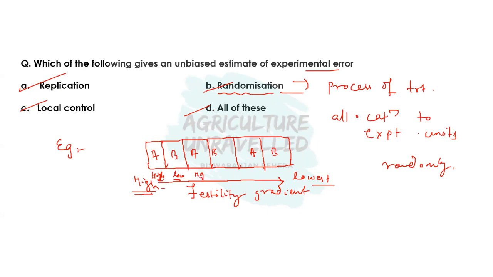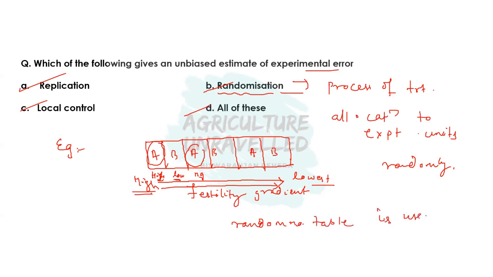Okay, because the fertility gradient is in this direction, it means the fertility level is becoming lower one after another. So here always A will be grown in a higher fertility as compared to B. So that will lead to some error. So to avoid that, we should allocate the treatments to the experimental units randomly. And for random allocation of treatments to experimental units, generally a random number table is used.